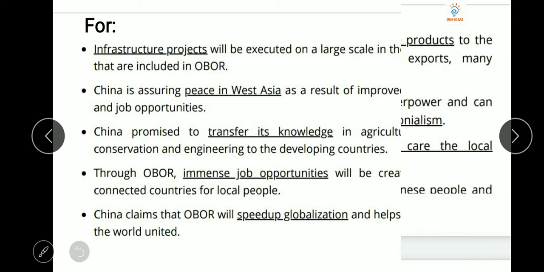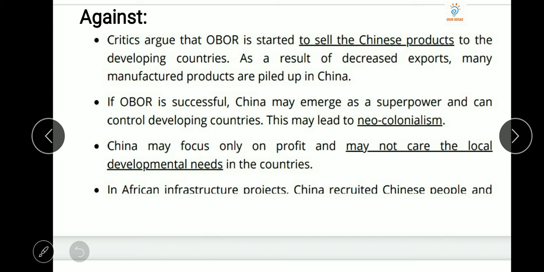You can change with respect to your own view. And the against point: critics argue that OBOR is started to sell Chinese projects to the developing country. As a result of decreased exports, many manufactured products are built up by China. So this is the most important concept, because China is a hub of global manufacturing.